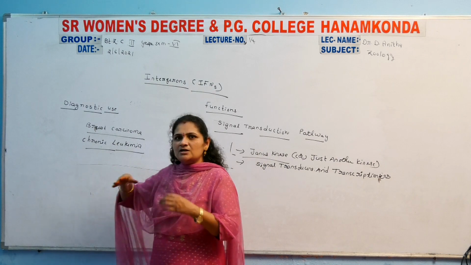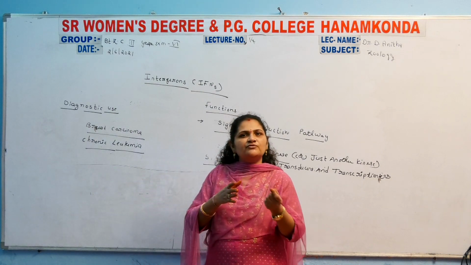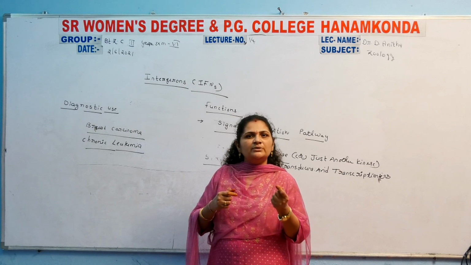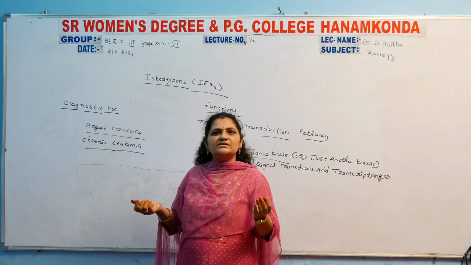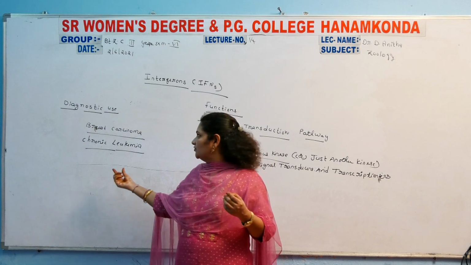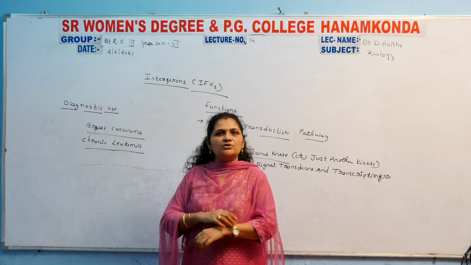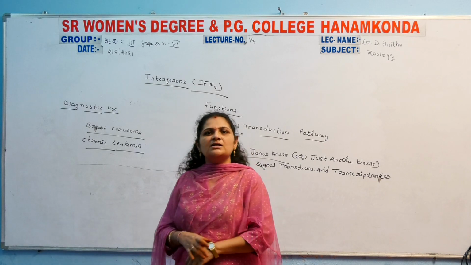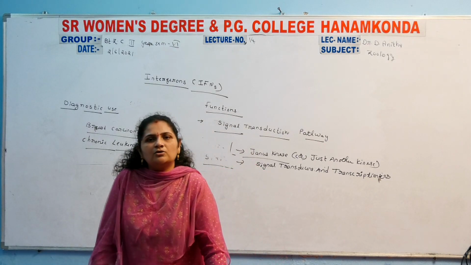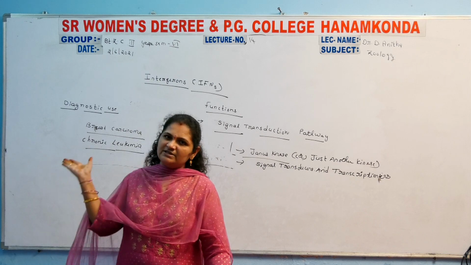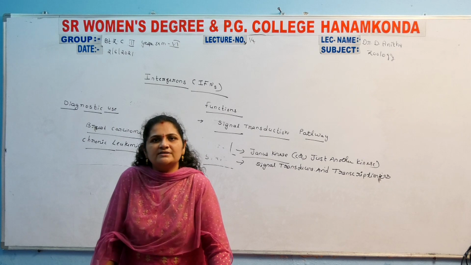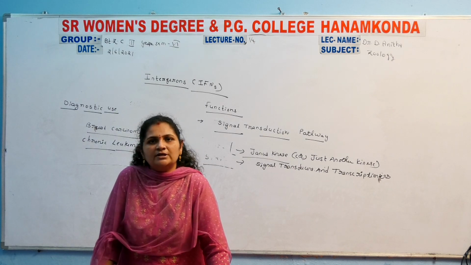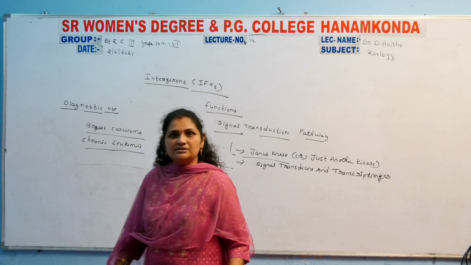Chronic means long: a disease that continues for a long duration of time, so many years or so many days, is called a chronic disease. Acute is the opposite word to chronic, because acute is a disease that occurs suddenly, while chronic was present and continued for many years. So chronic leukemia is mainly diagnosed with the help of interferons.